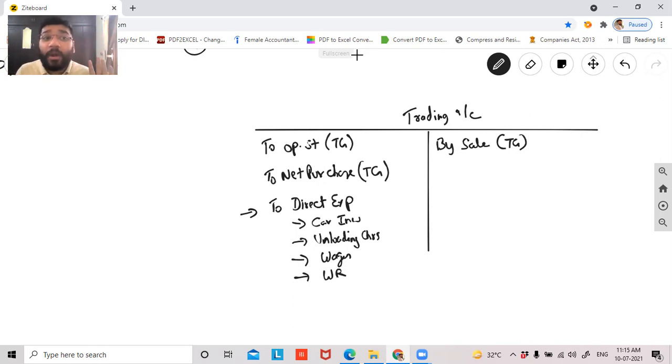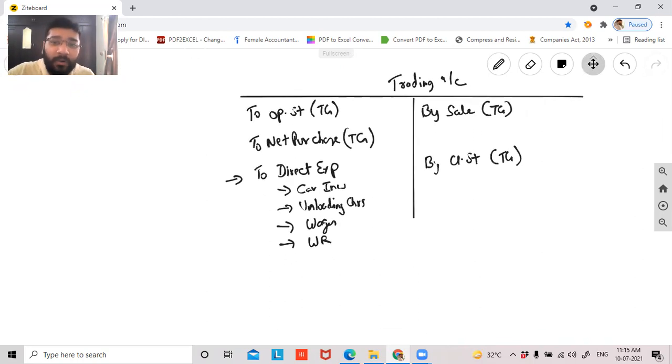I'll come back to a trading account where we do the manufacturing. At that time I'll explain what we do with the manufactured goods. Now this account is exclusively for the traded goods. So sale of the traded goods, and then what will you record? By closing stock. By closing stock of what? Traded goods. The goods which you intend to trade. Now with this, guys, I sum up my trading account.